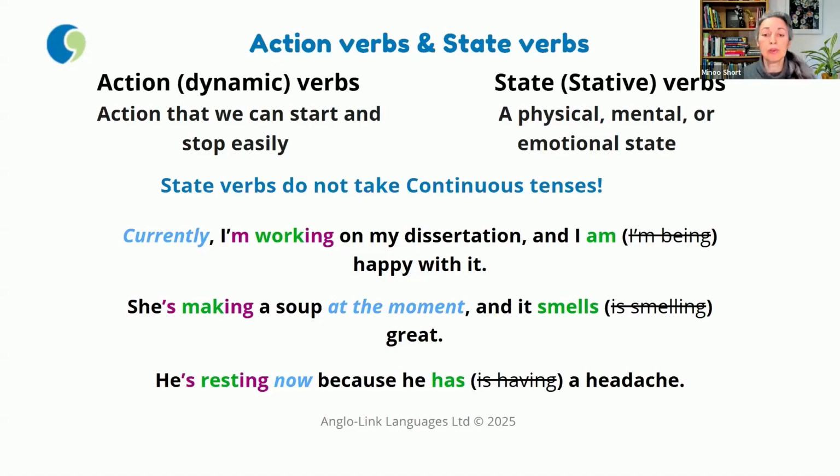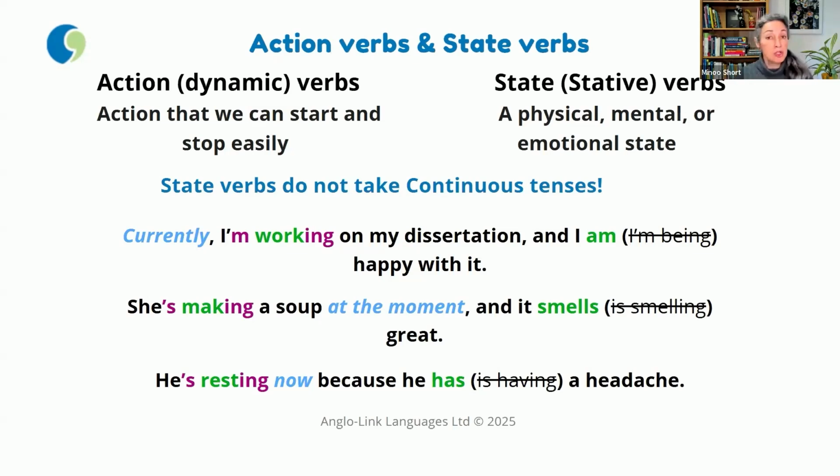So let's look at our examples here. Currently, at the moment, I'm working, it's in progress, I'm working on my dissertation and I am happy with it. Although your happiness is in progress at the moment because the verb be is a state verb, we can't say I am being happy with it. The continuous form reverts back to its simple form.